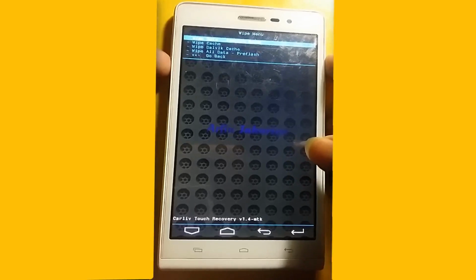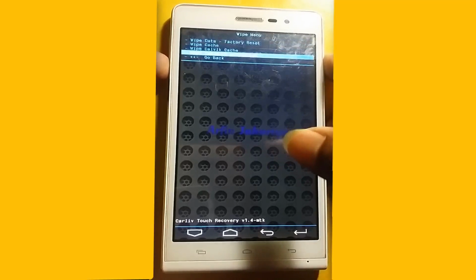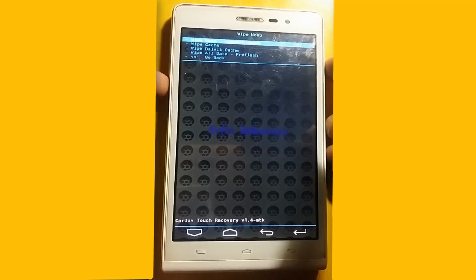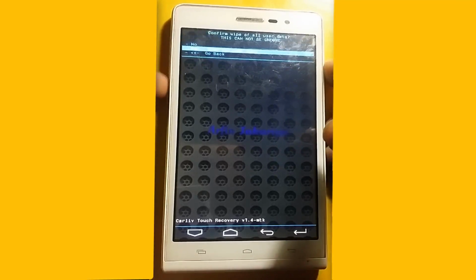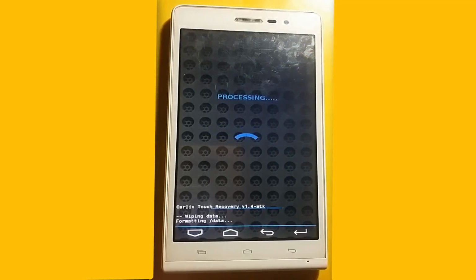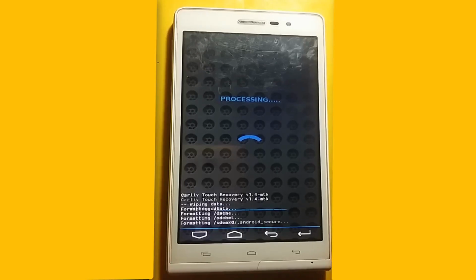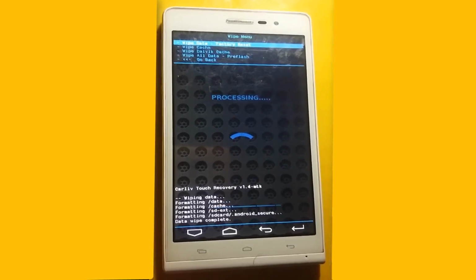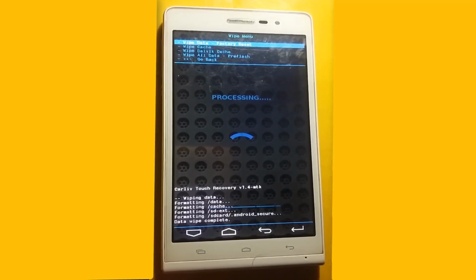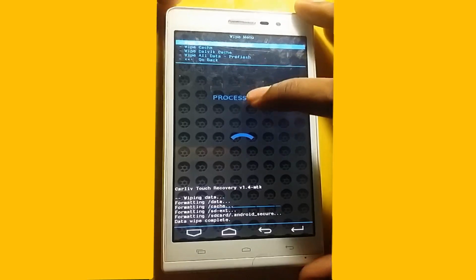You go down and here is wipe data, with user data. It's formatting. Wait some time. It's done.